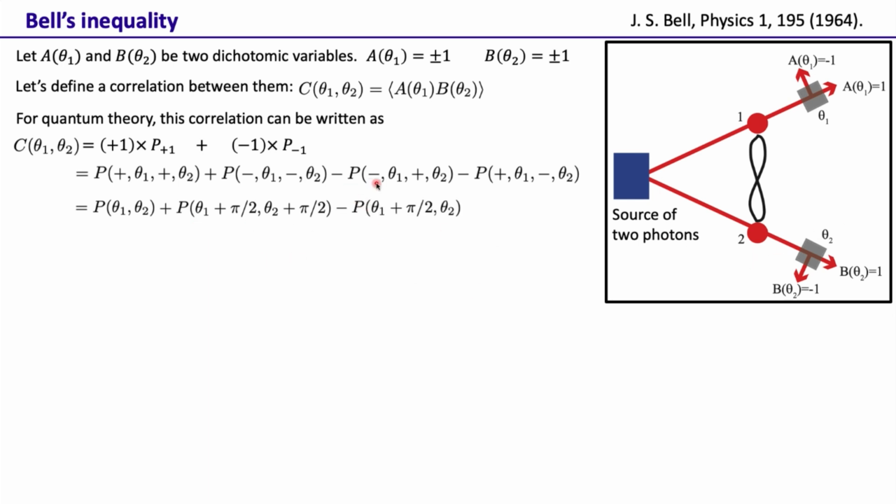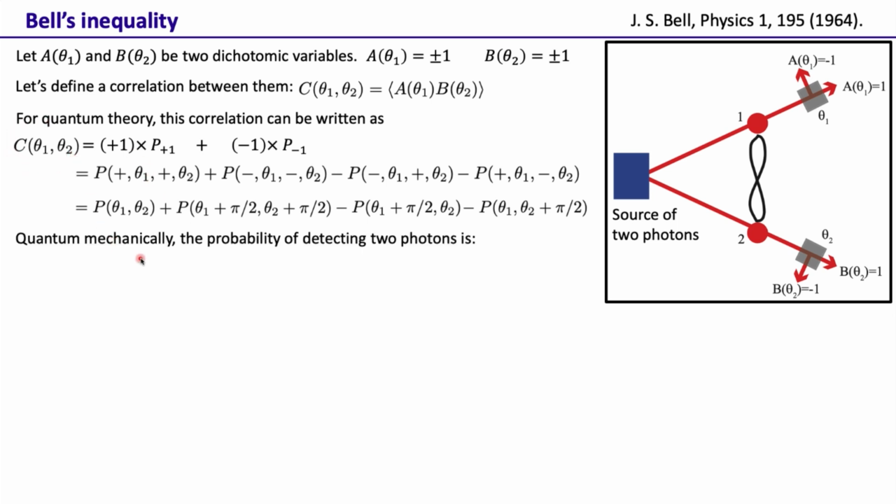Similarly, P(θ1 minus, θ2 plus) we can write as P(θ1 plus π/2, θ2). That means the first photon is detected at π/2 to the polarizer angle, and the second one of course goes through the polarizer, and here the first one goes through the polarizer, but the second one goes at π/2 to the polarizer direction. So these are the four probabilities we have, and if we use these we can actually get this correlation function.